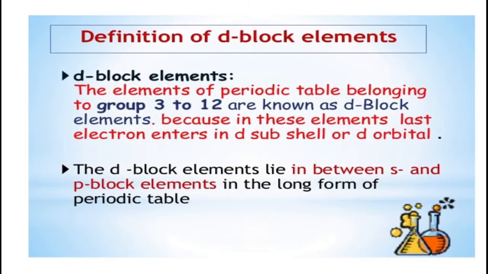Today's topic is transition elements and their properties. The elements lying between S and P block elements of the periodic table are collectively known as transition or transitional elements. These elements have partially filled n-1 d orbitals of n-1 shell. In these elements, the differentiating electron enters the n-1 d orbital of the n-1 shell, and as such these are called d block elements.